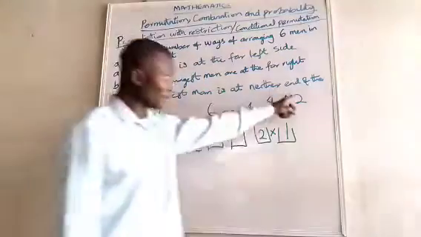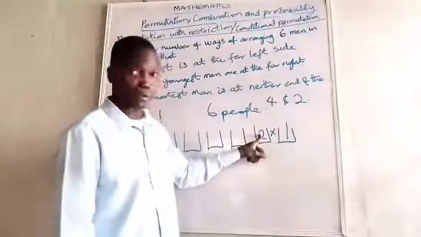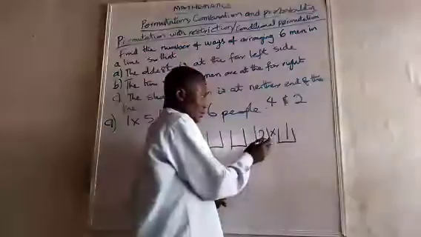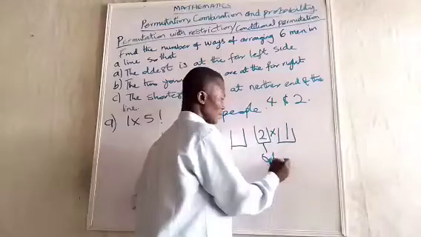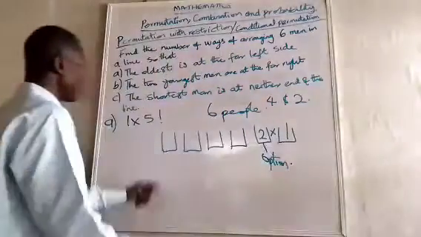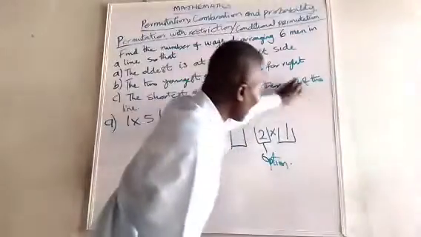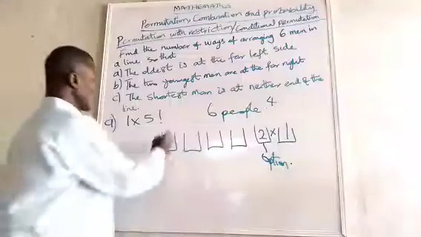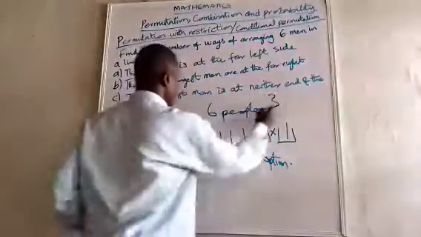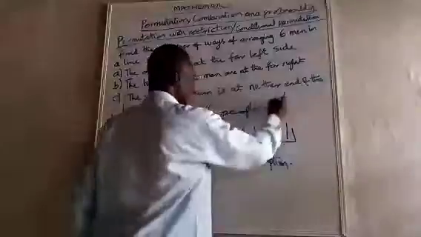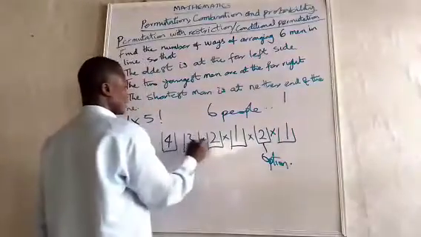You can see from these two that I have the option of 2 here. After I picked one out of it, I have 1 left. That one is gone. Now I have handled 2 out of the 6. I now have 4. So it means that 4, 3, 2, I pick another one, this one, 1. So this is the answer.